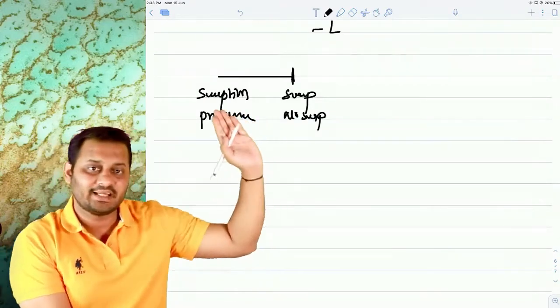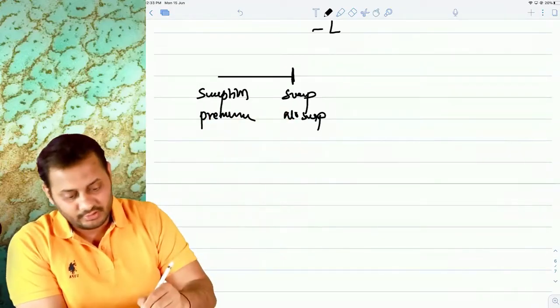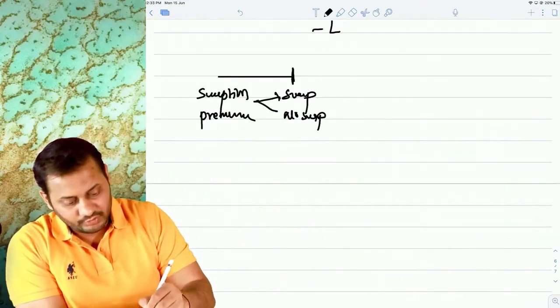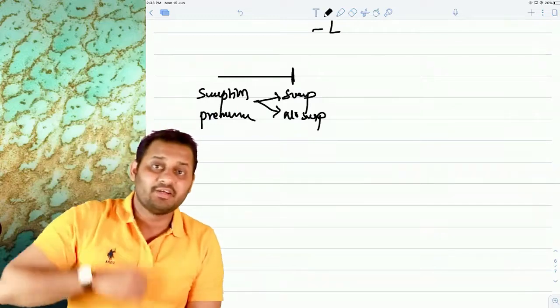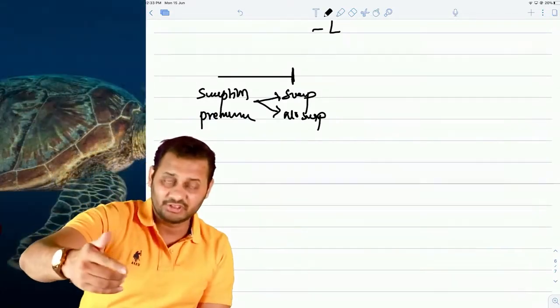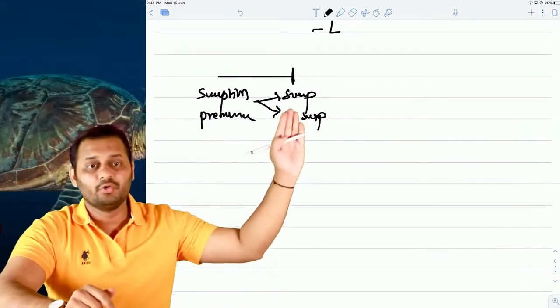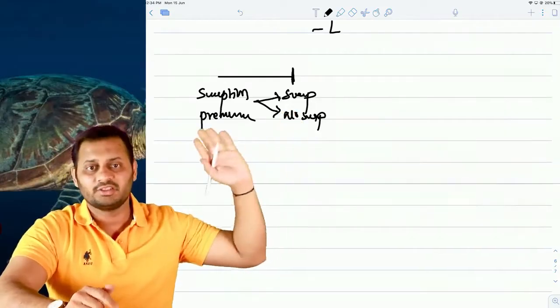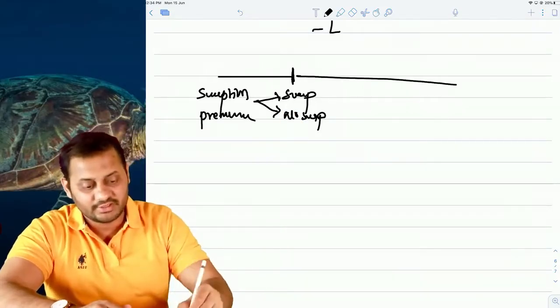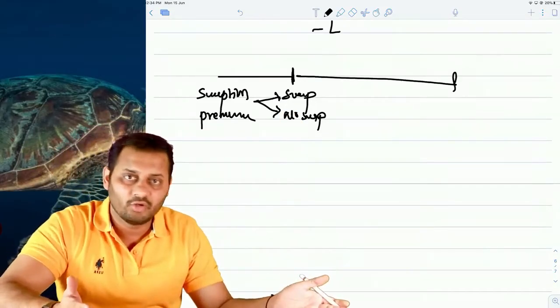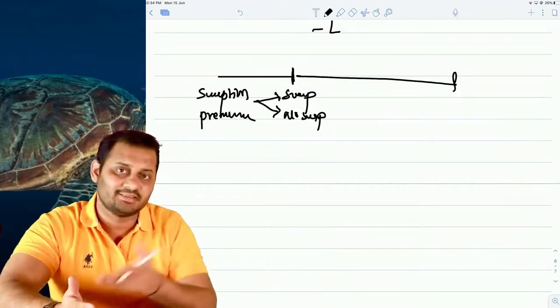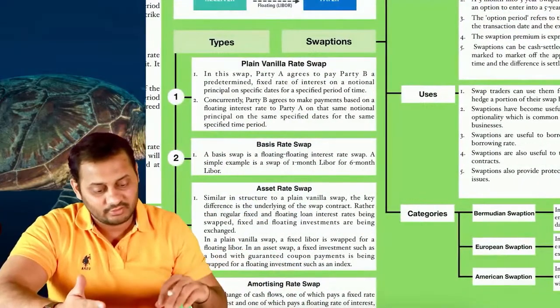Means you will exercise this swaption or not. One of the two things will happen. After 3 months, you will decide based on the situation in the market whether to go for the swap or not. This is the swaption. And once the swap is taken, the transactions are normal as in an interest rate swap. So this is called swaption.